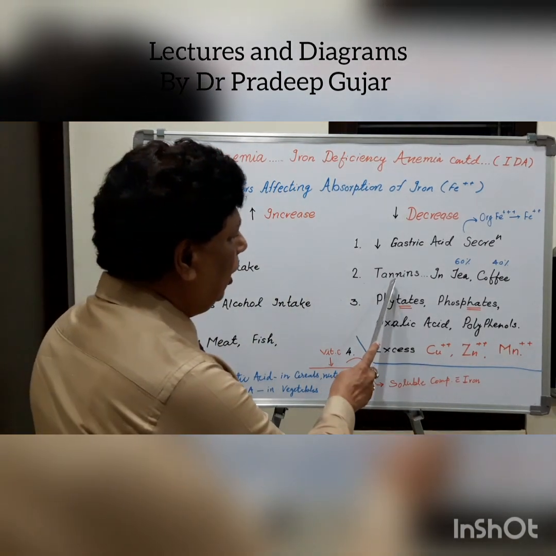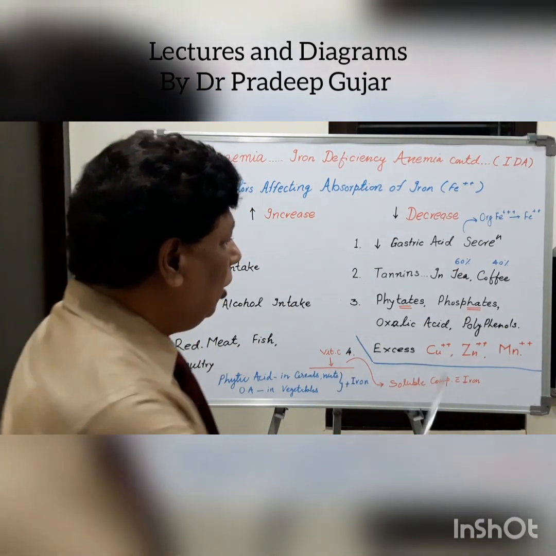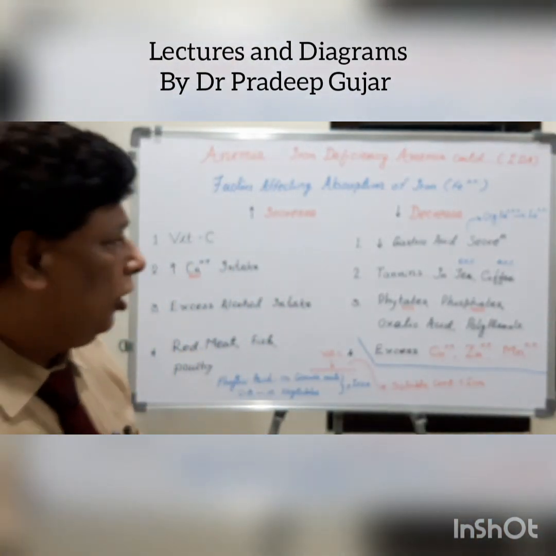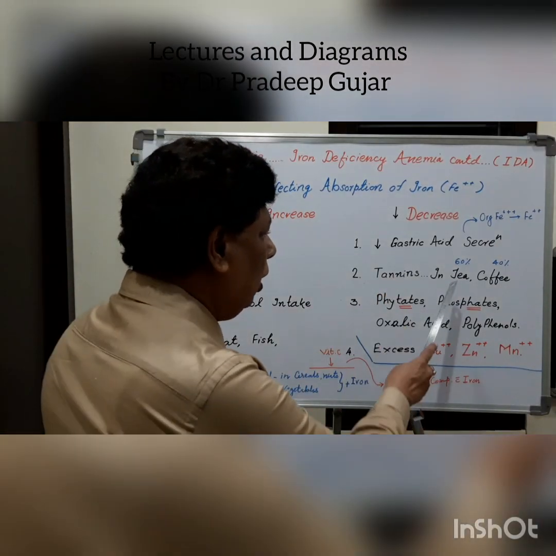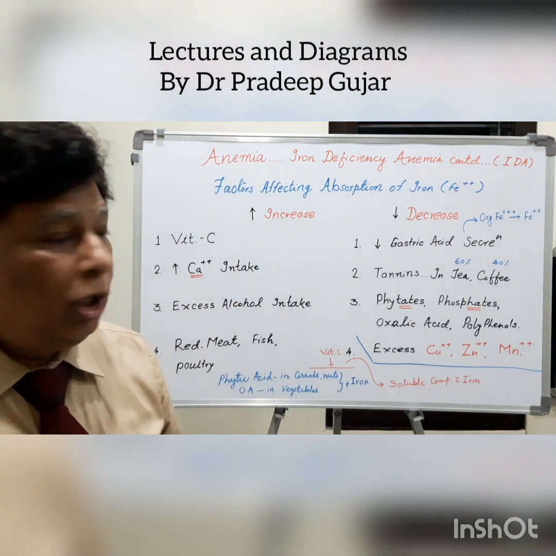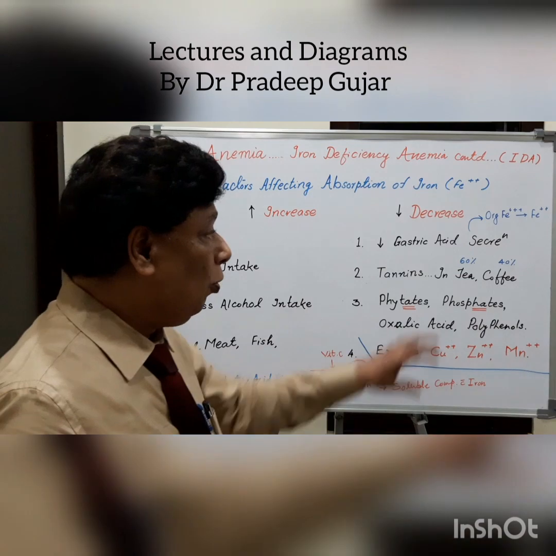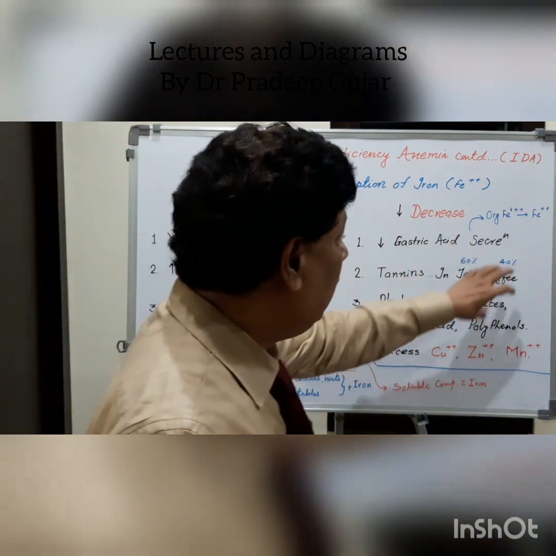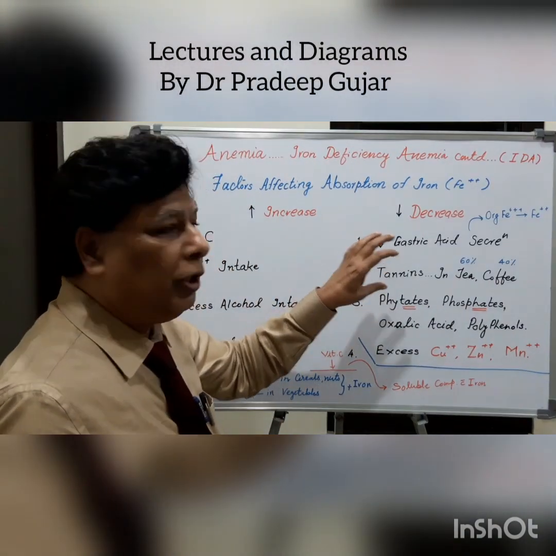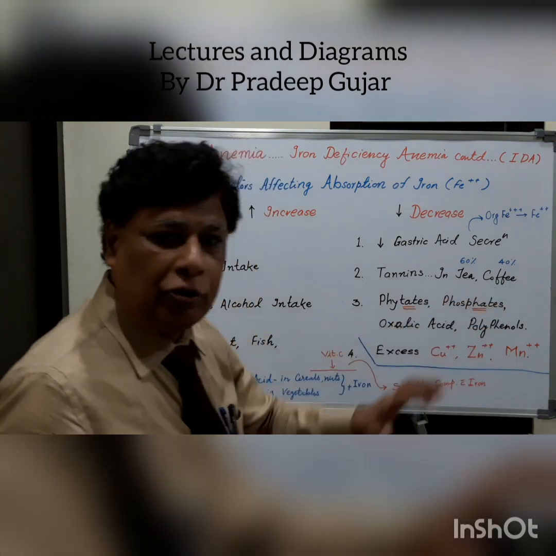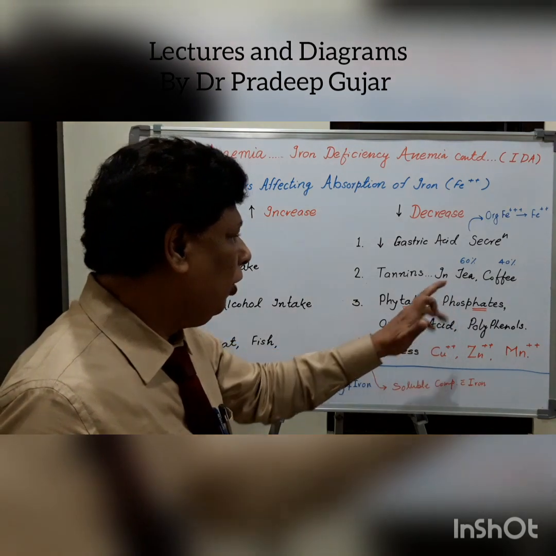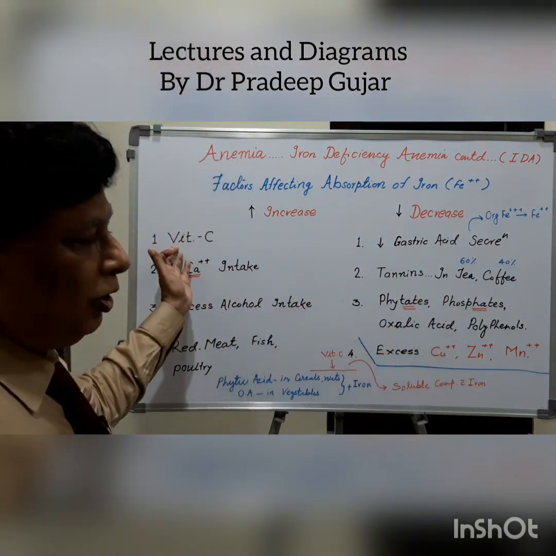Second, tannins or tannates. Tea and coffee contain a high amount of tannins. Tea has the ability to reduce the iron absorption by about 60%, and coffee by 40%. So obviously tannin-containing material like tea or coffee should not be allowed, and should be discouraged. Next, phytates and phosphates we have already considered when we considered vitamin C.